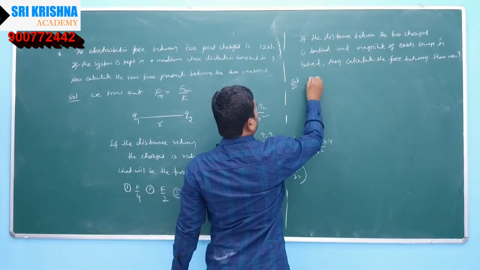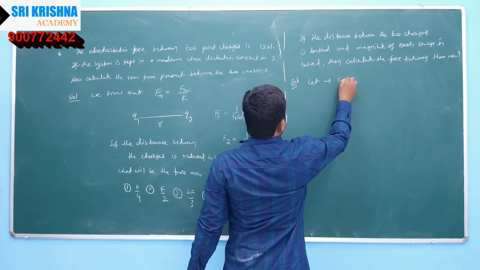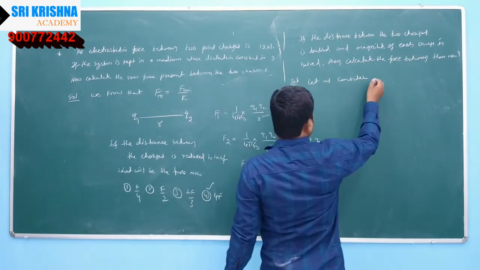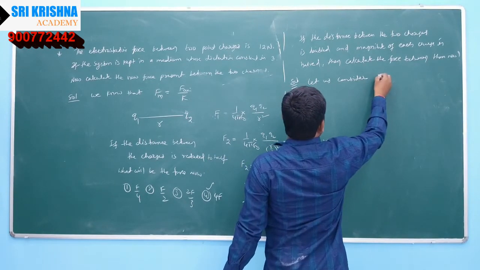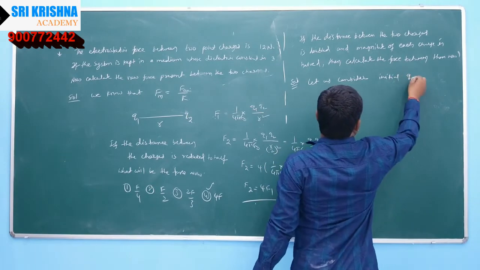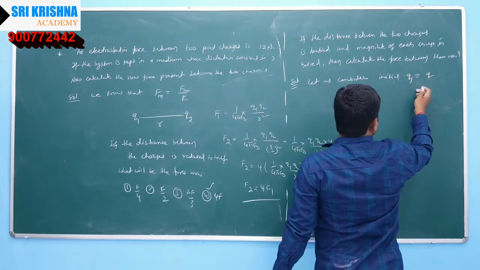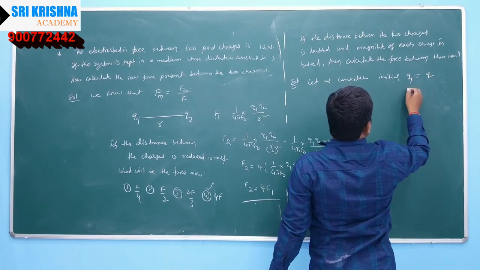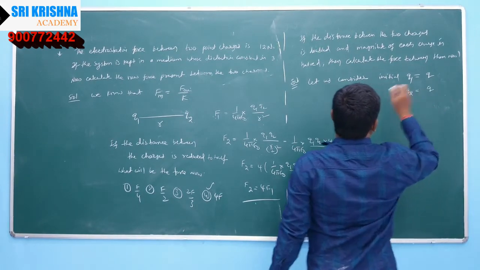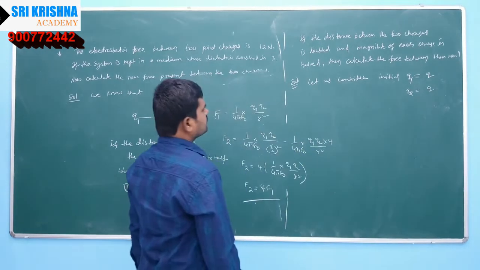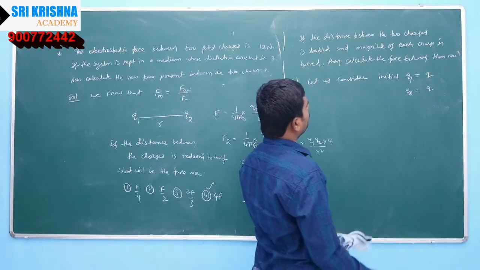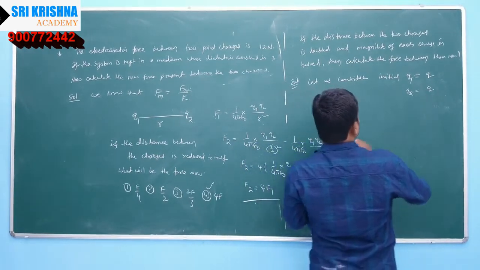Suppose initially, let us consider q1 is equal to q and q2 is also equal to q, the distance between two identical charges.